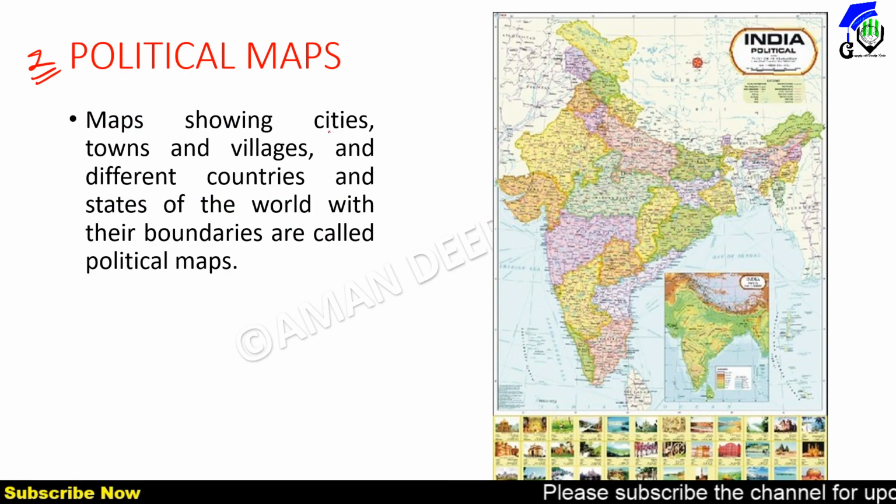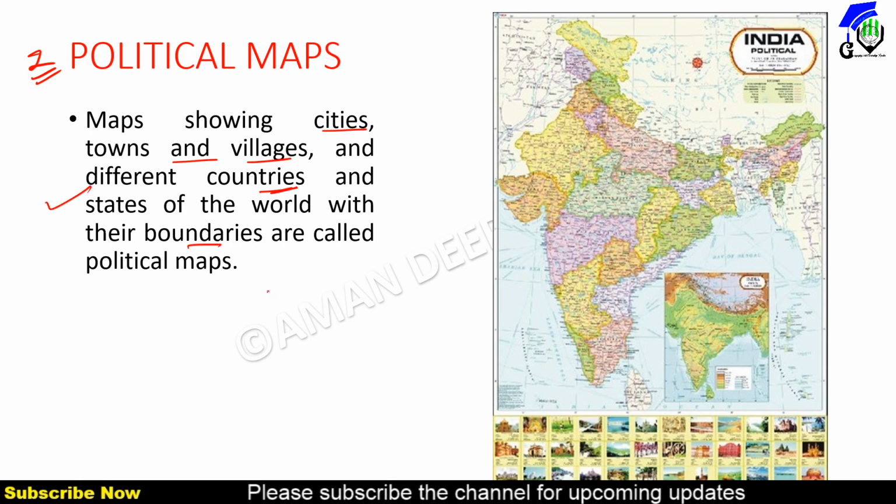Another one, the second type, is the political map. A political map shows cities, towns, villages, and different countries, states of the world, and their boundaries.